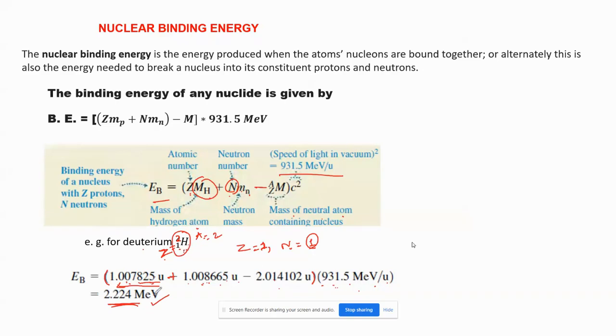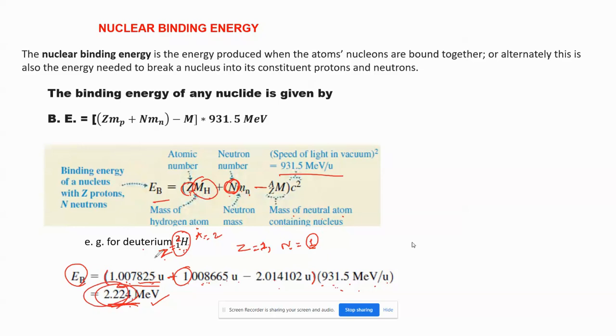2.224 mega electron volt. That is the energy for a very light nucleus, which is deuterium. The more heavy nuclei you take, the more the number of neutrons and protons will increase and this binding energy will increase. The answer will be a greater number. So that much amount of energy will be emitted if this nucleus is broken apart into its constituent particles. To separate one proton and one neutron, this much amount of energy is needed.